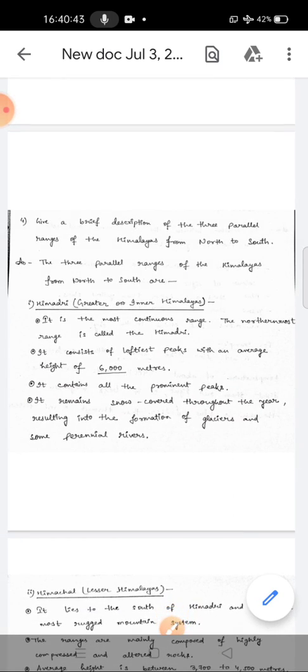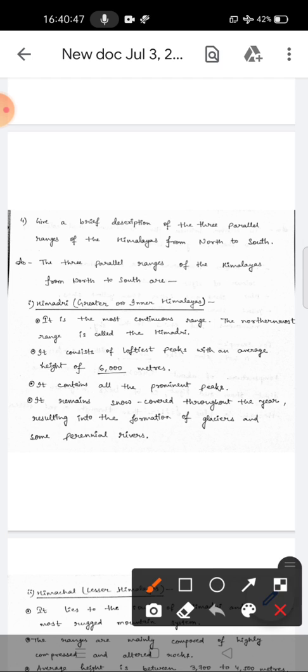Let's explain. The 3 parallel ranges of the Himalayas from north to south are as follows. First is Himadri. Another name of Himadri is Greater or Inner Himalaya. It is the most continuous range, the biggest range, you can say. The northernmost range is called the Himadri. That means the northernmost range of the Himalayas is known as Himadri.